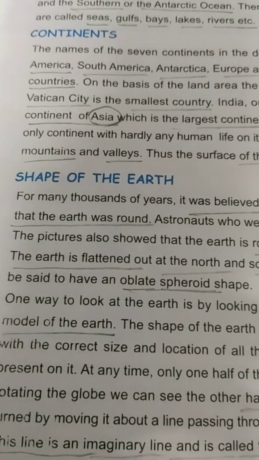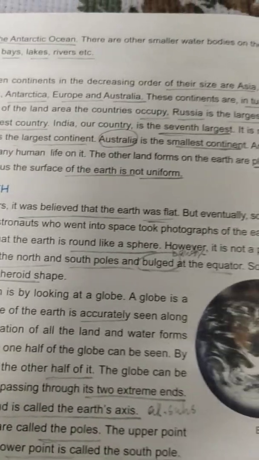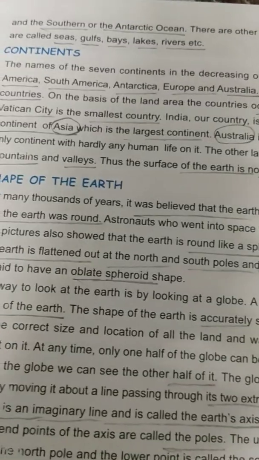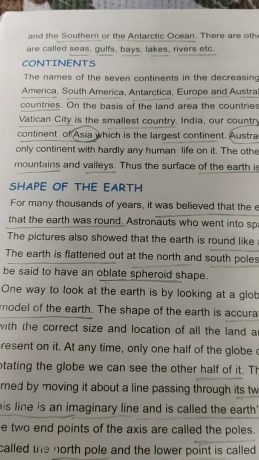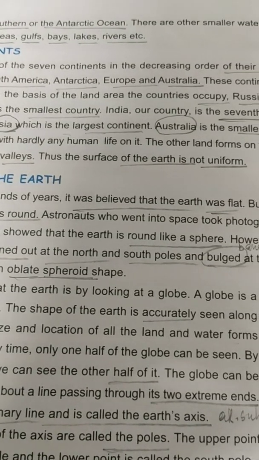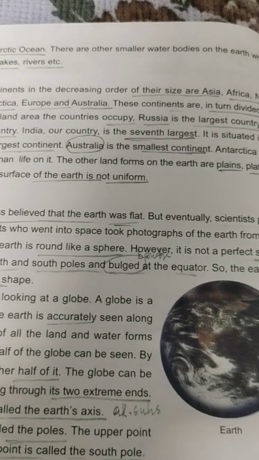Next, we'll discuss the shape of the earth. For many thousands of years, it was believed that the earth was flat, but eventually scientists proved that the earth was round. Astronauts who went into space took photographs of the Earth from there.